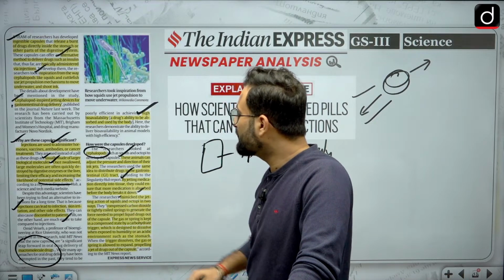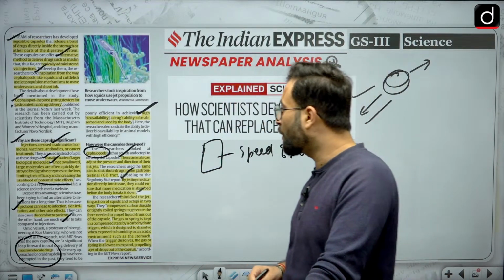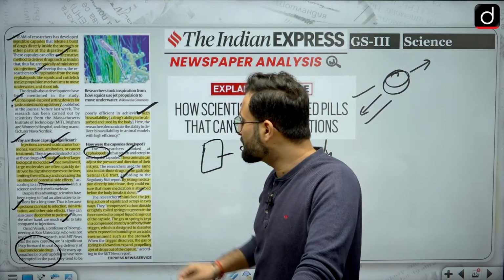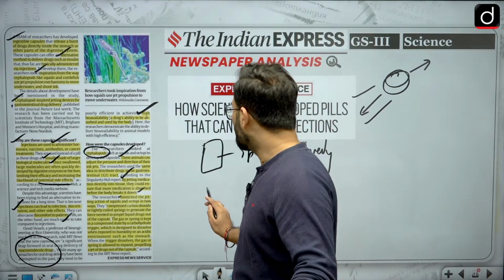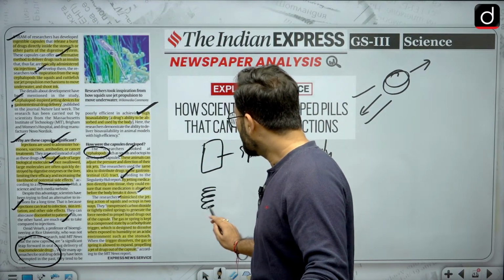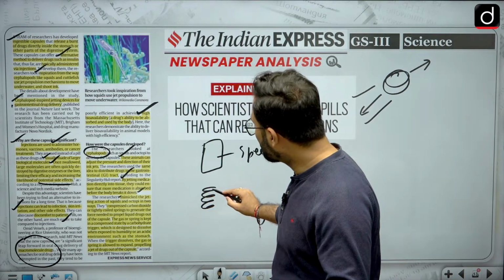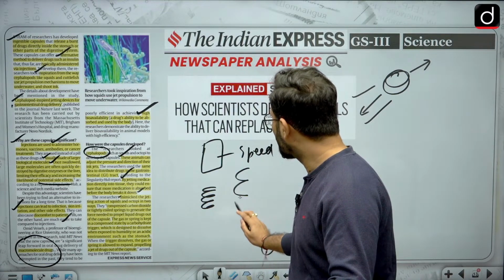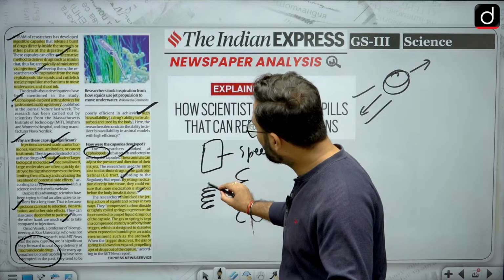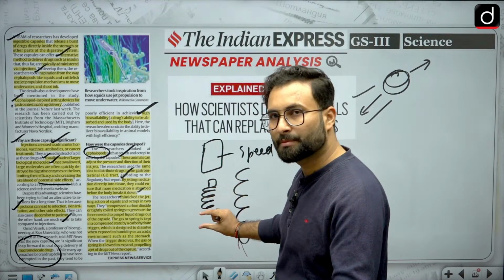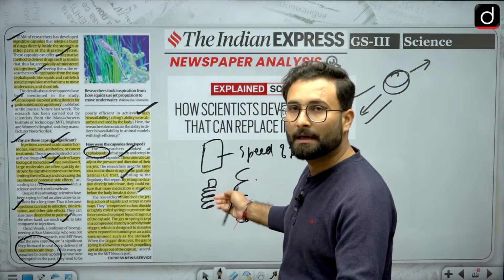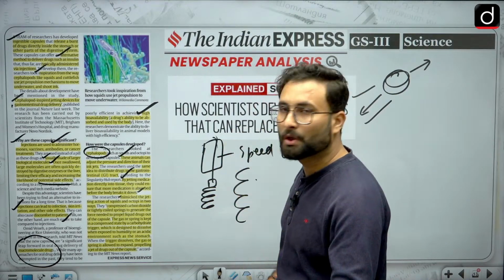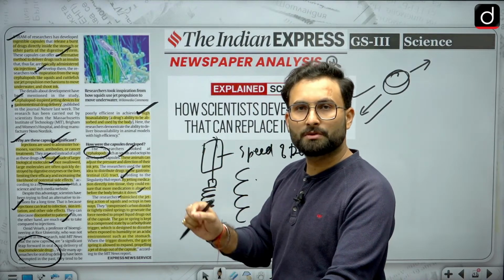Now it is mimicking the jet action of the squid and the octopi in two ways. First, compressed carbon dioxide or tightly coiled springs. If you have a tightly coiled spring, when it is released, it will uncoil like this. But if you put a drug over here and compress this spring, when you release it, that will give a thrust to this particular molecule. Similarly, they will be using that inside the capsule.